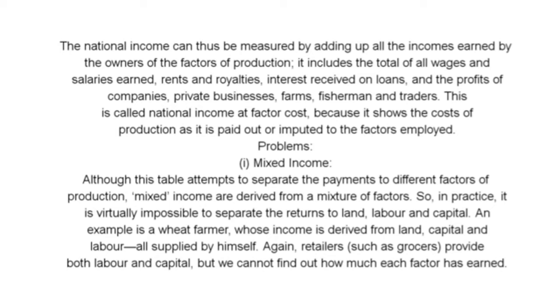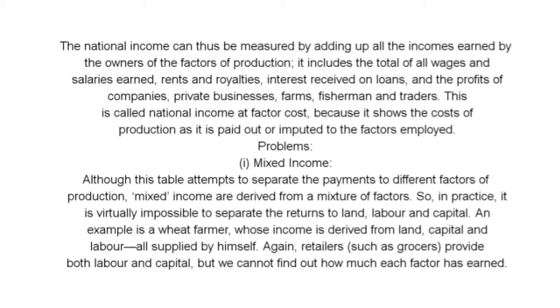It includes the total of all wages and salaries, earned rents and royalties, interest received on loans, and the profit of companies, private business, farms, fishermen, and traders. This is called national income at factor cost because it shows the cost of production as it is paid out or imputed to the factors employed.